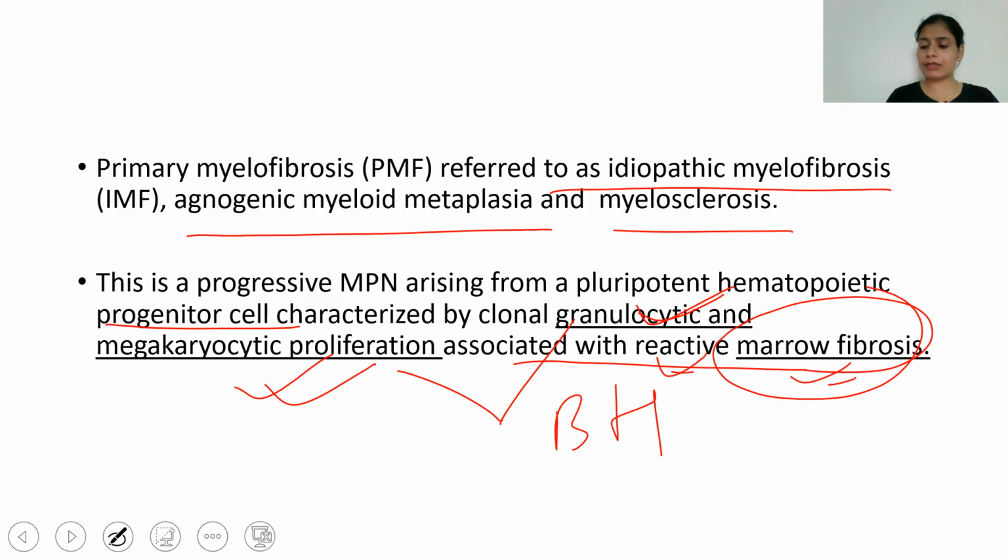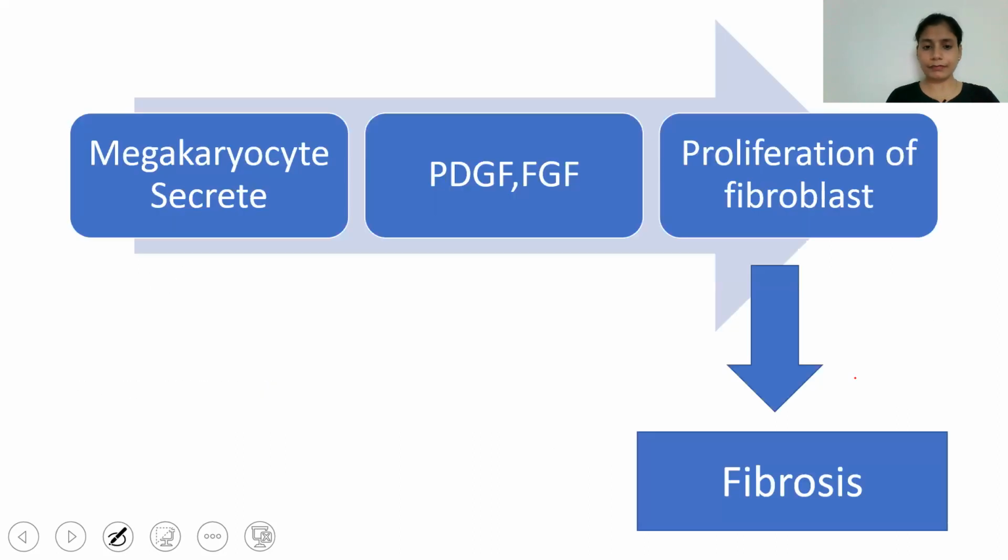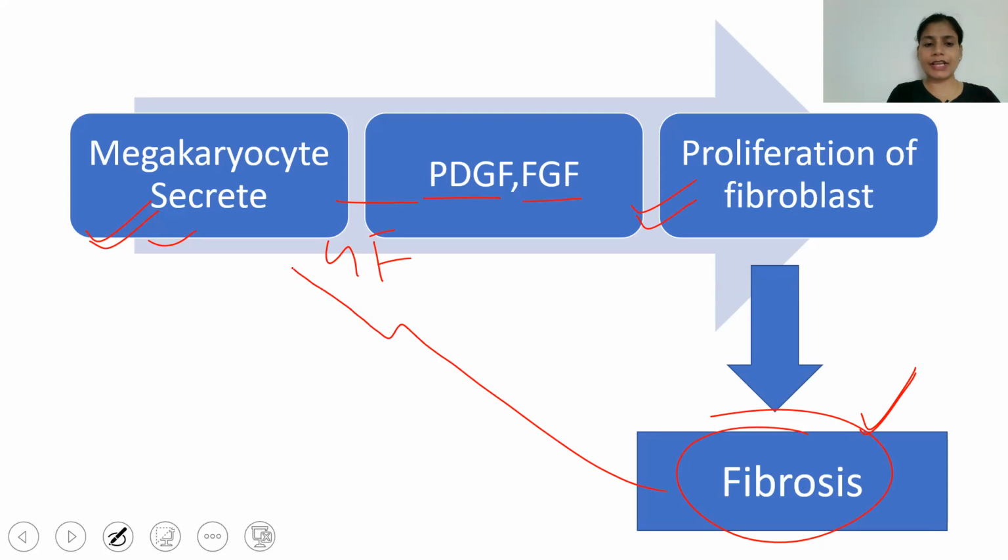Why reactive myelofibrosis is important: as the megakaryocytes are increased in primary myelofibrosis, the megakaryocytes secrete growth factors, platelet-derived growth factor and fibroblast growth factor. Because of these growth factors, there is a proliferation of the fibroblasts, and because of the proliferation of the fibroblasts, it ultimately leads to fibrosis. So this fibrosis is reactive, secondary, or a reaction to the increase in the megakaryocytes.